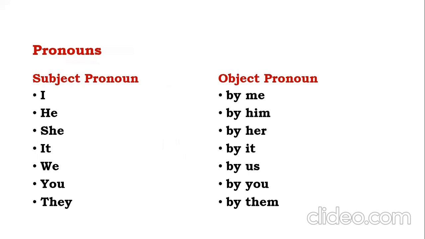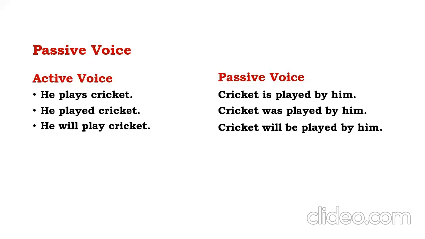And now we are coming to the pronouns. Here the pronouns are very important. You can see the subject pronouns: I, he, she, it, we, you, they. Object pronouns: me, him, her, it, us, you, them. In passive voice sentences, we very often use cricket is played by him, cricket was played by him, cricket will be played by him. You can see the subject pronoun he becomes him.